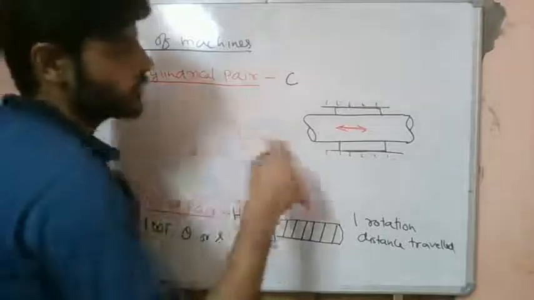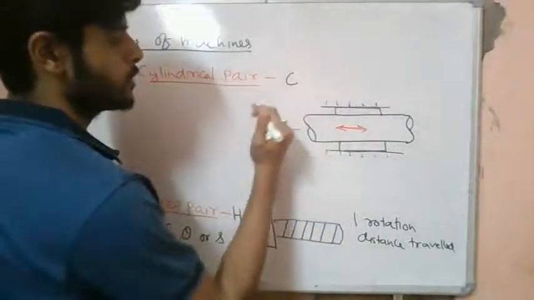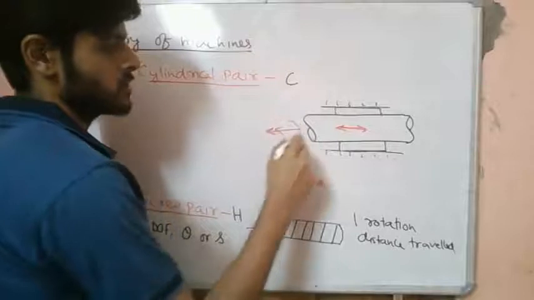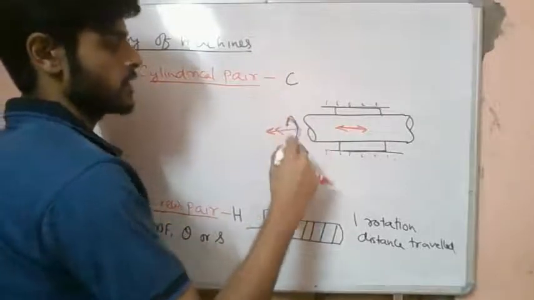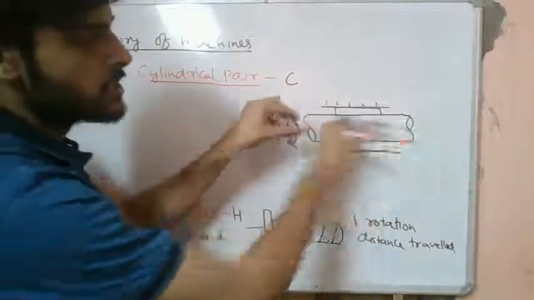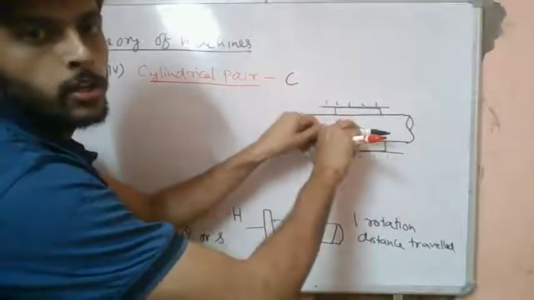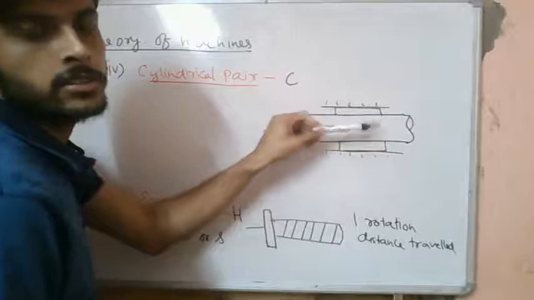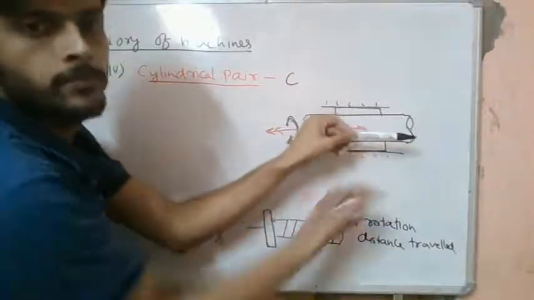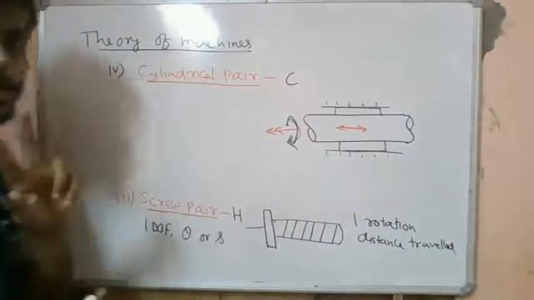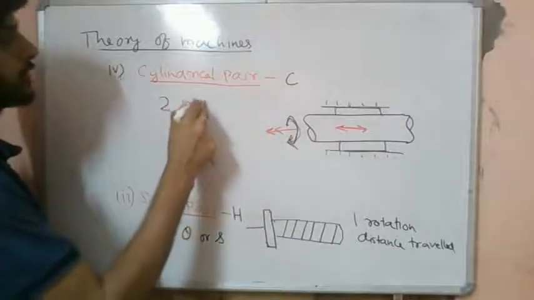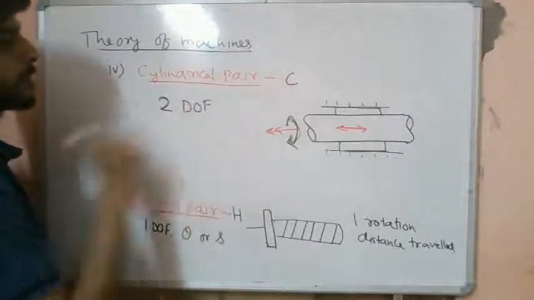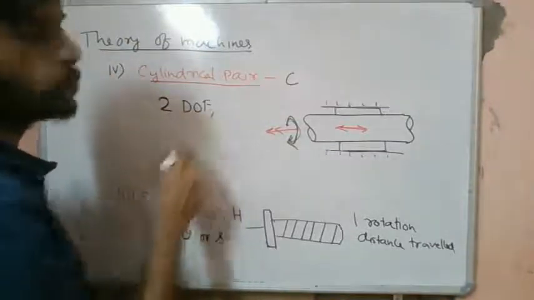Furthermore, the cylinder can also rotate like this, rotation about this axis. It can translate in this direction, and also it can rotate. It can translate and it can also rotate, right? So basically it has 2 degrees of freedom.